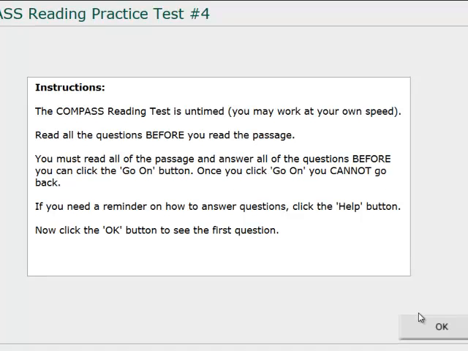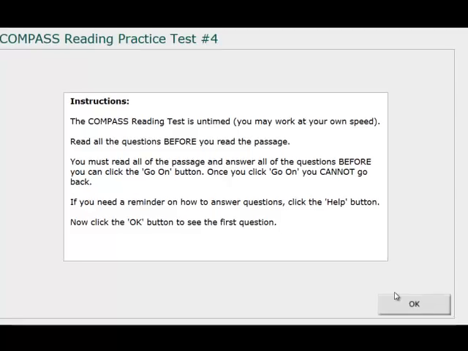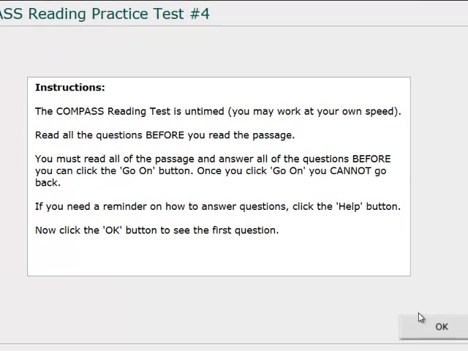So now you know some things to watch for when you're taking the Compass reading test. This is what the test looks like that you're about ready to do as a practice. Please notice it says the Compass reading test is untimed, and it is. If you need more time past the time that they've set aside, you can keep working. Make sure you read all the questions before you read the passage. Make sure that you read all the passage and answer all the questions before you click on the Go On button. Once you click the Go On button, you can't go back and change your answer.